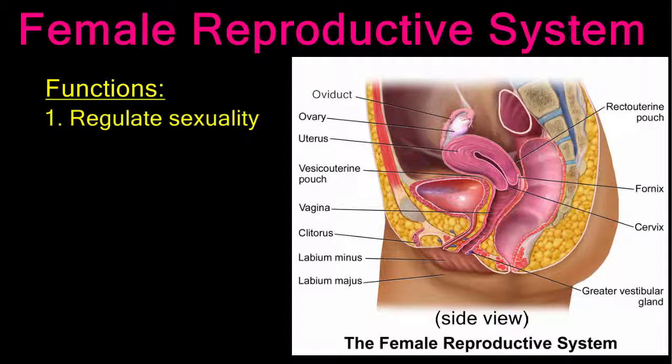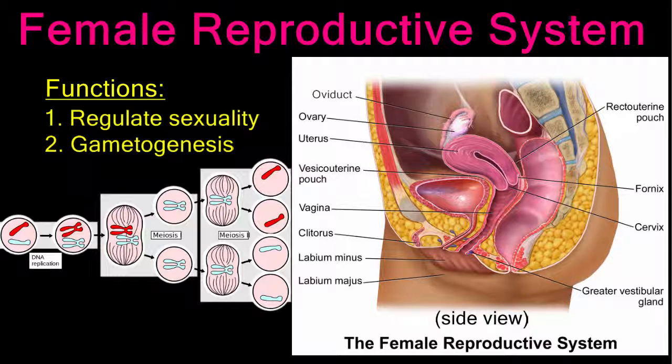In addition to regulating sexuality, both the male and female reproductive systems are responsible for the process of gametogenesis. Gametogenesis is the process of making gametes, egg and sperm, by meiosis. As you know, the male reproductive system is responsible for making sperm.